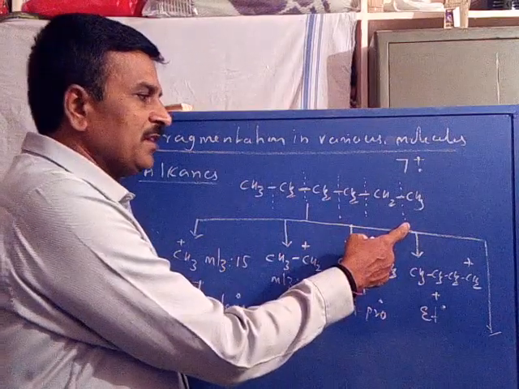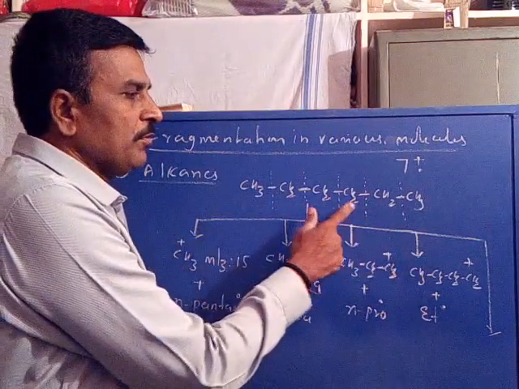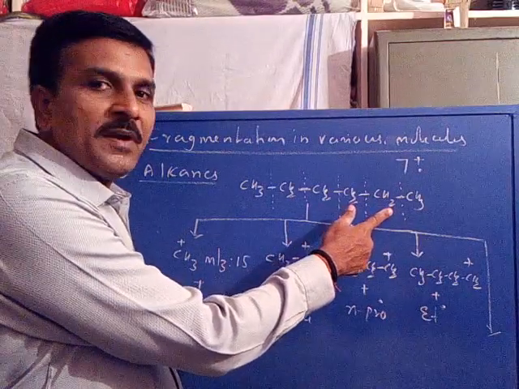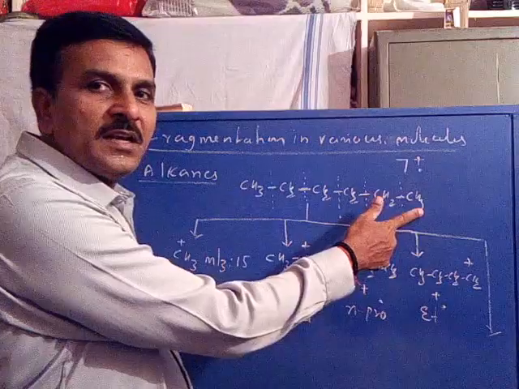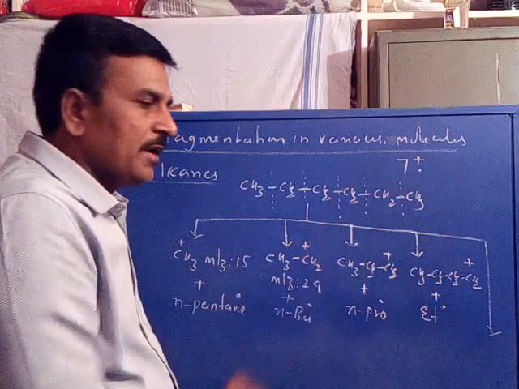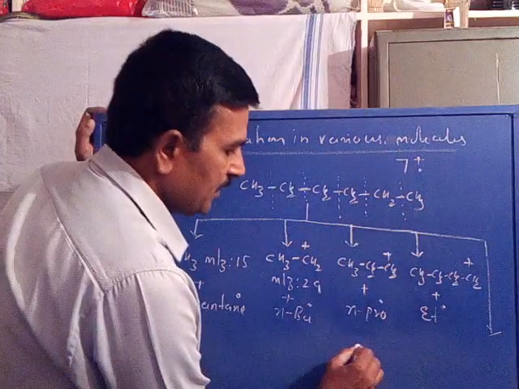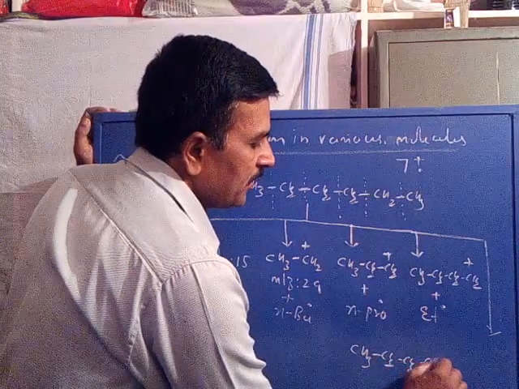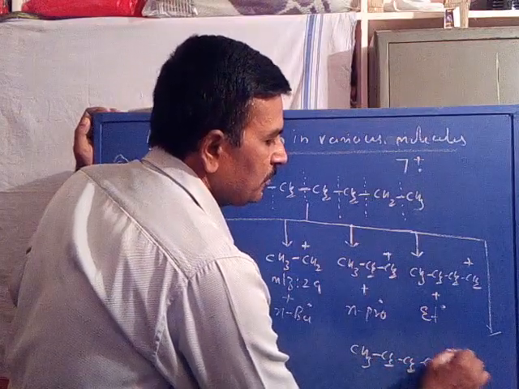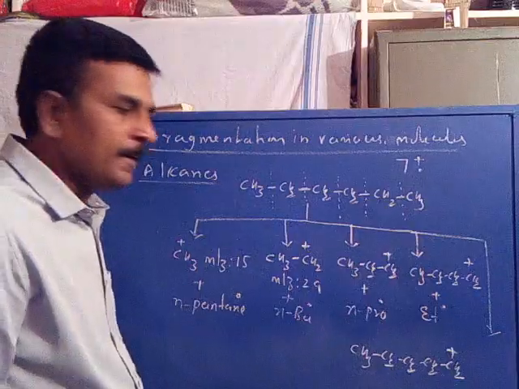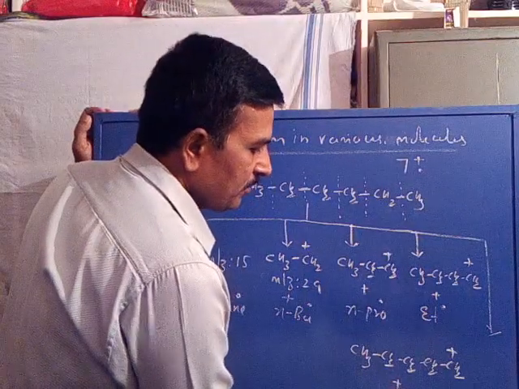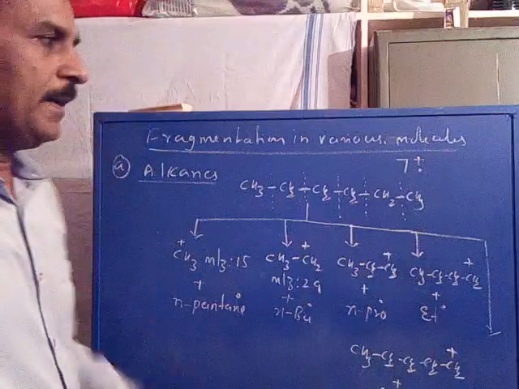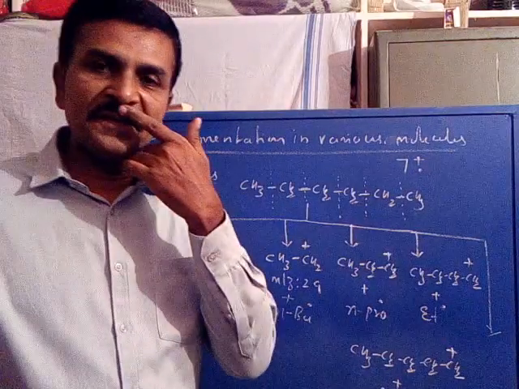Now similarly, the fifth bond may also be cleaved. When the fifth bond is cleaved, 5 carbons appear as a cation, that is an n-pentyl cation, and CH3 gets eliminated as a radical. The terminal one is eliminated as a radical, that is CH3, CH2, CH2, CH2, CH2 appears as a cation by the loss of 1 carbon, that is a methyl radical. So this is the fragmentation of an alkane.